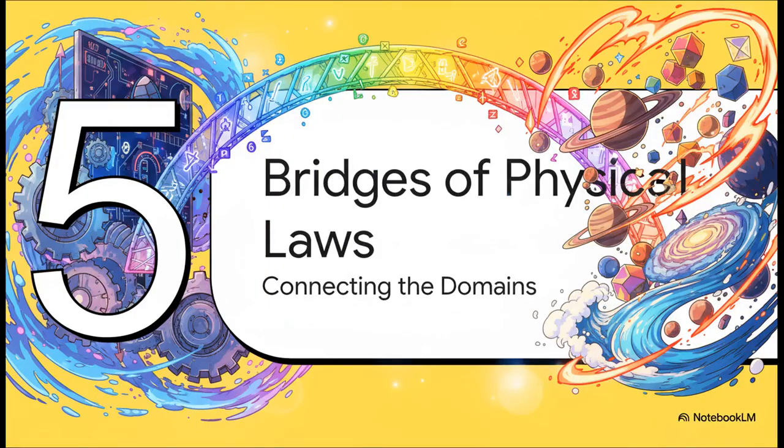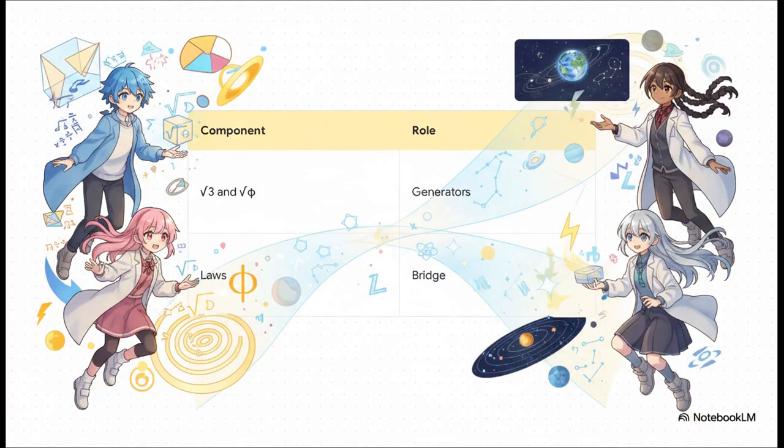Finally, part 5. Bridges of physical laws connecting the domains. So how do these realms actually talk to each other? Well, the framework proposes a 2+1 organizational pattern. We have our two generators forming the fundamental pair, but they are bridged by a +1 component, which is physical laws, things like gravity or electromagnetism. These laws act as unchanging invariant relations. They are the consistent bridges mapping the mathematical domain and the physical domain together.